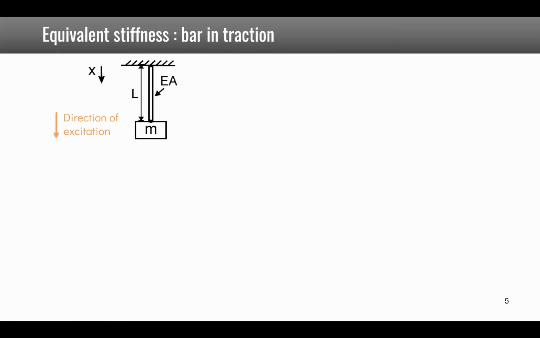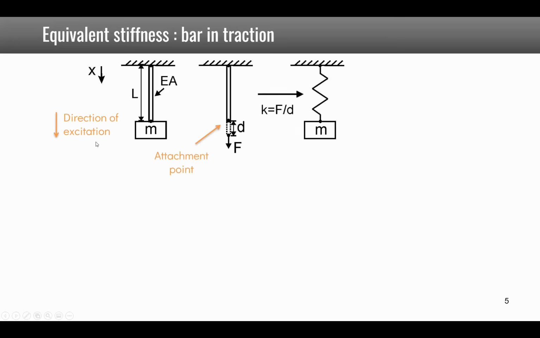Let's take the example of a bar in traction. So you see here that the mass is hanging from the bar and the direction of excitation is vertical. We therefore replace the mass by a force and we will compute the value of the displacement. Using resistance of materials, we know that the axial stress is uniform over the area and is given by the Young's modulus multiplied by the longitudinal strain, which is du over dx.